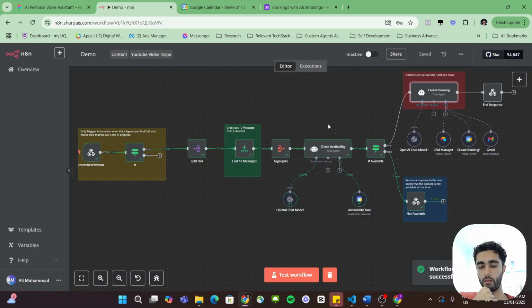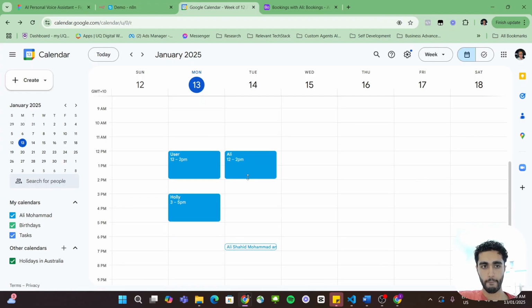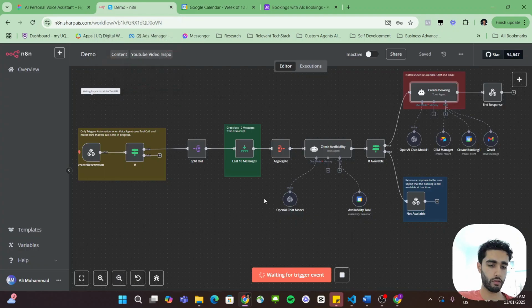It seems that the time you requested is not available. Would you like to choose a different time tomorrow? Available slots are 9 a.m., 10 a.m., 11 a.m., 1 p.m., 2 p.m., 3 p.m., 4 p.m., 5 p.m., and 6 p.m. Let's do 4 p.m. tomorrow. Just to confirm, you would like to book a lunch for tomorrow at 4 p.m., is that correct? Yes, that's correct.